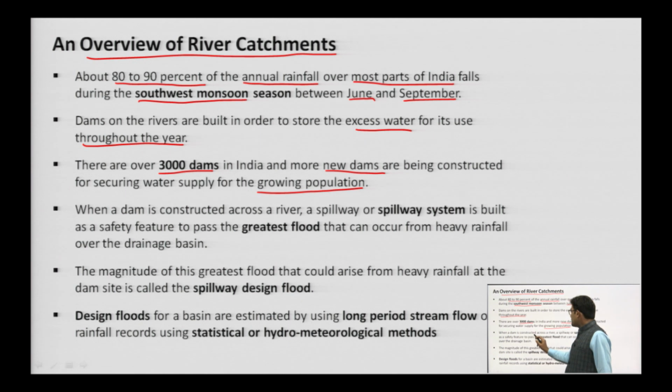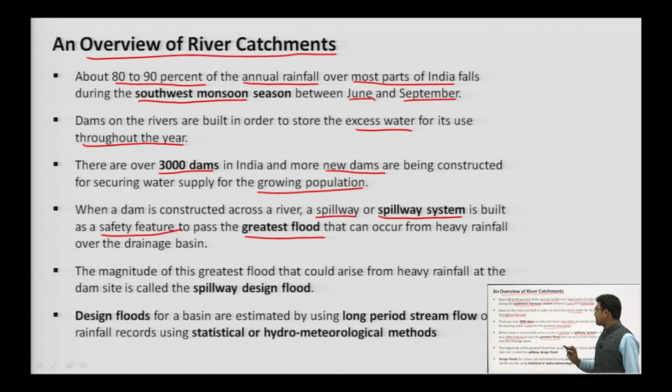When a dam is constructed across a river, a spillway or spillway system is built as a safety feature to pass the greatest flood that can occur from heavy rainfall over the drainage basin.